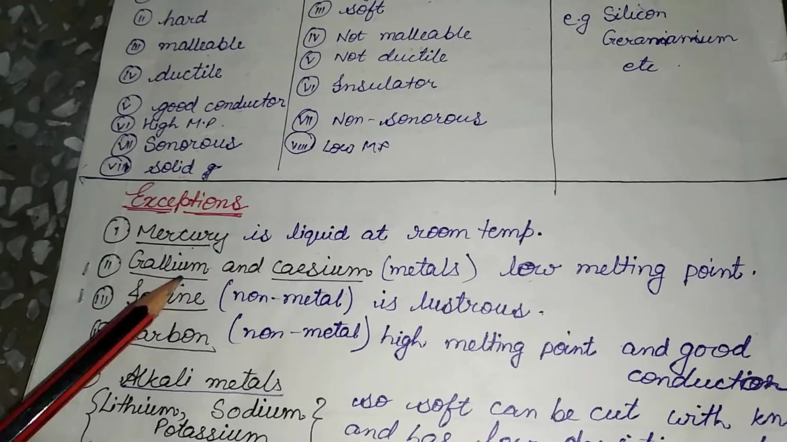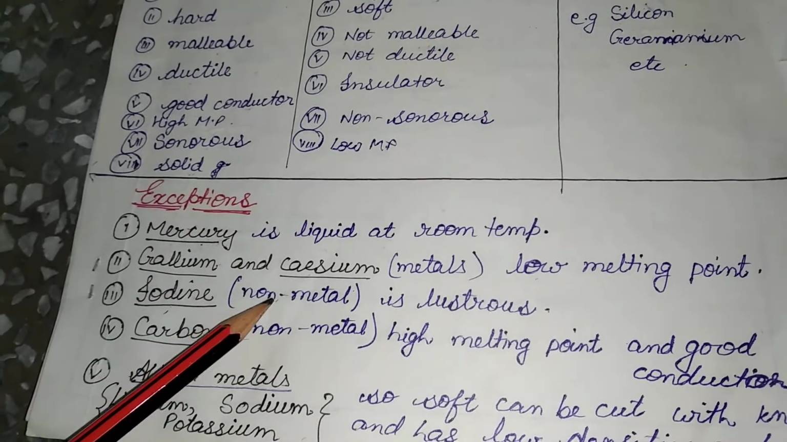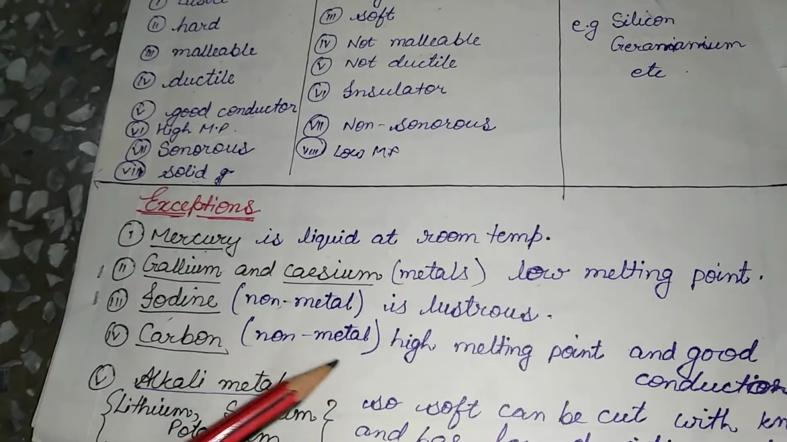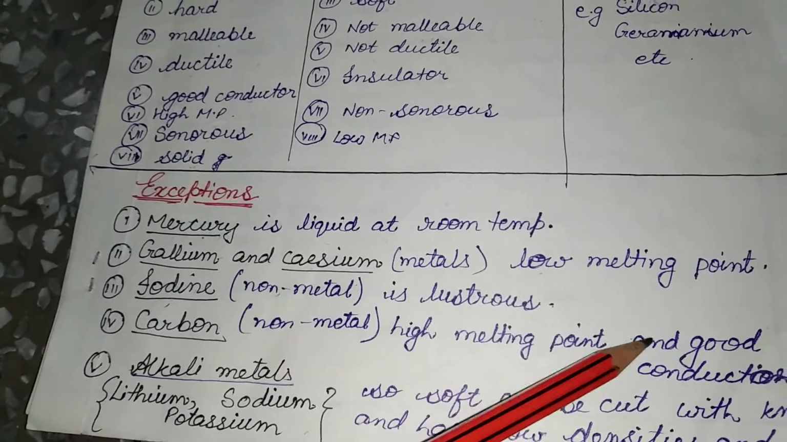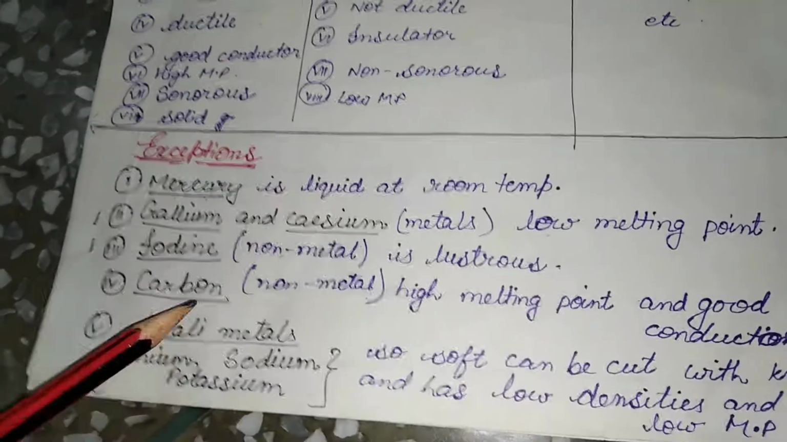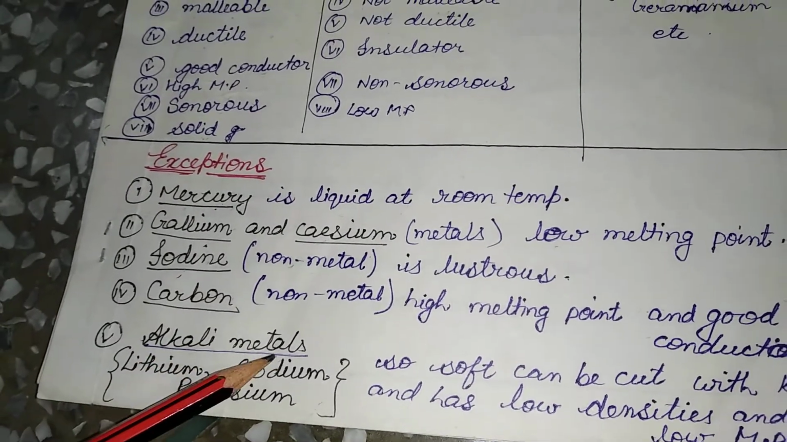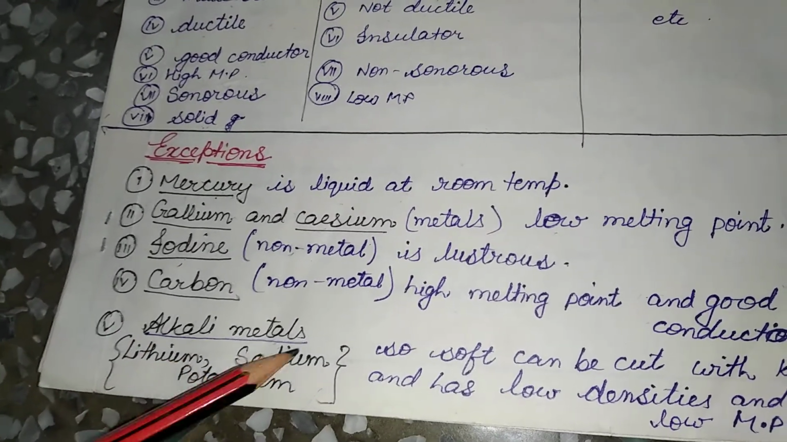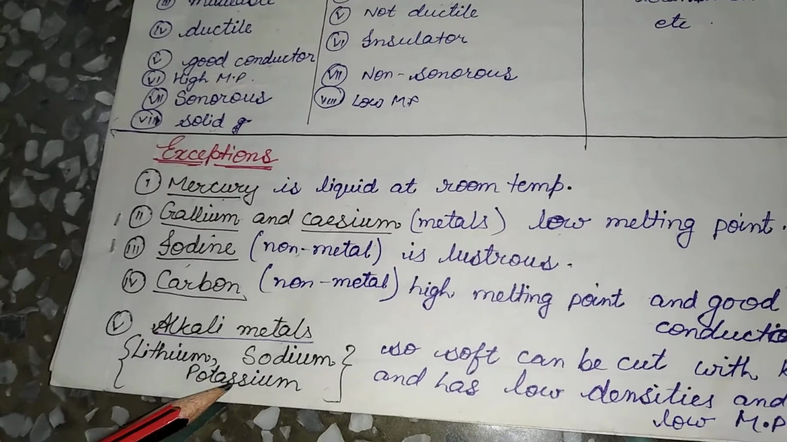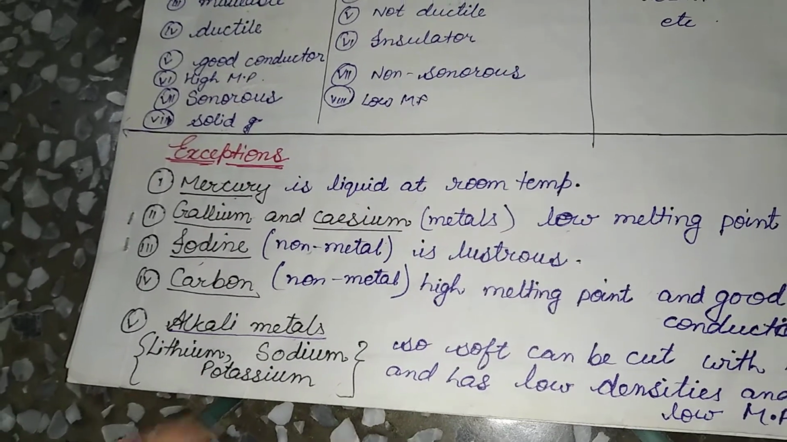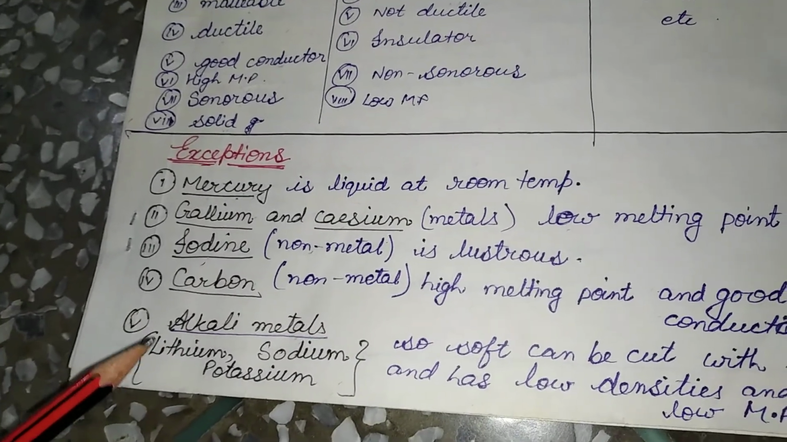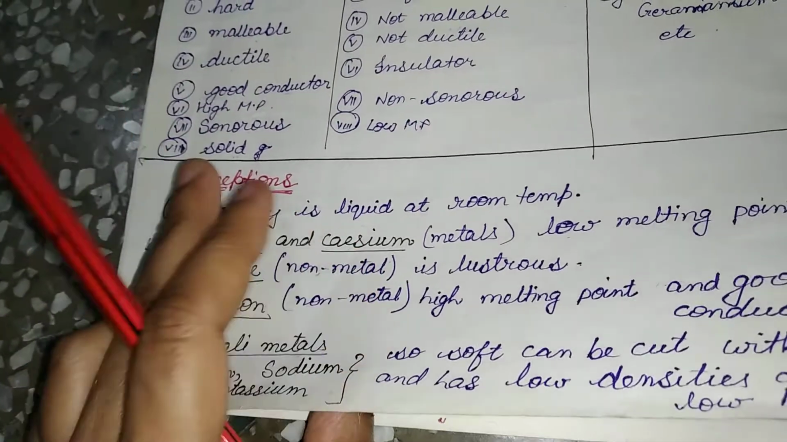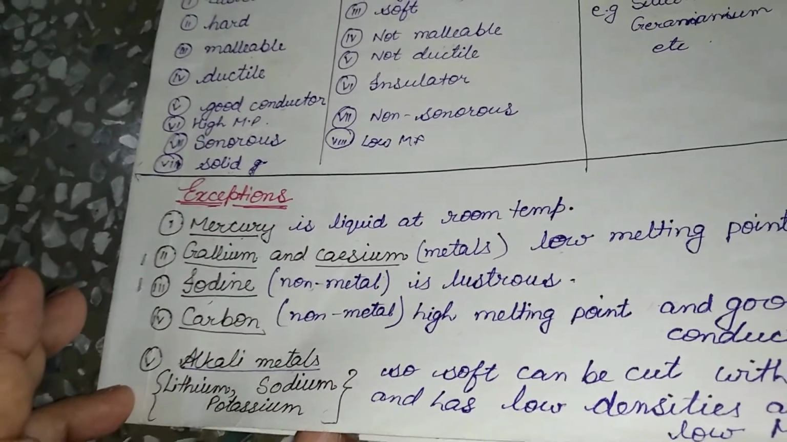Iodine is a non-metal. Non-metals should not be lustrous, but iodine is lustrous, it is shining. Carbon is a non-metal with a high melting and boiling point, and carbon is also a good conductor in some forms. Alkali metals are those metals which react with water. Lithium, sodium and potassium are so soft that you can cut them with a knife, and they have low density and a low melting point also. These are the exceptions we have to study in class 10th, and they are very important from the objective point of view.